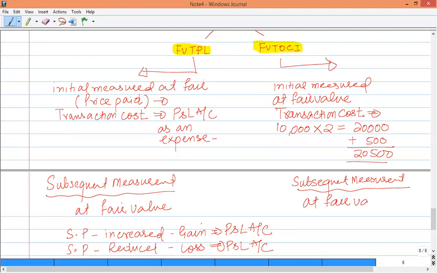So for both types of investment, FVTPL and FVTOCI, the common thing is that both are measured at fair value.